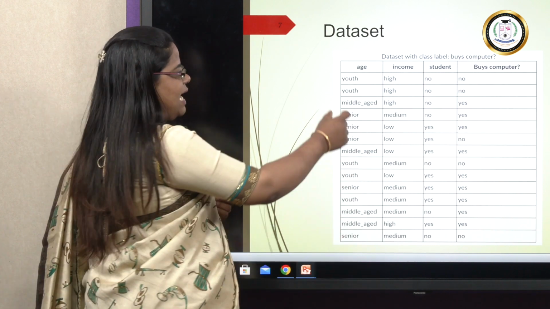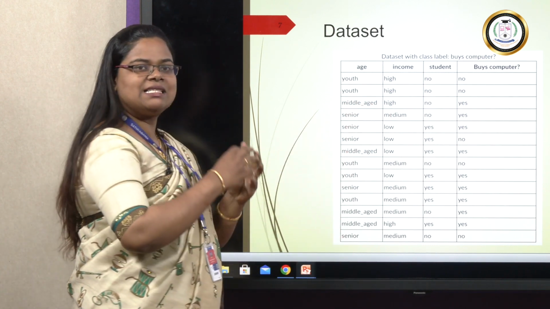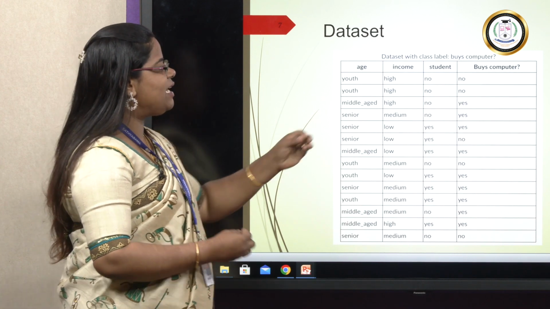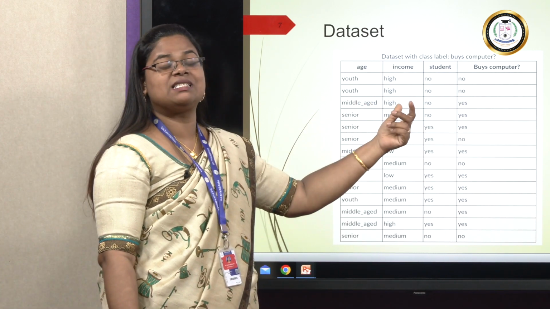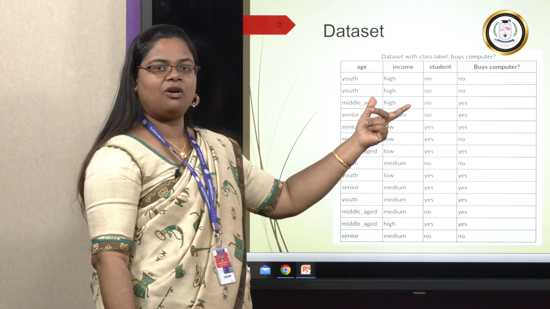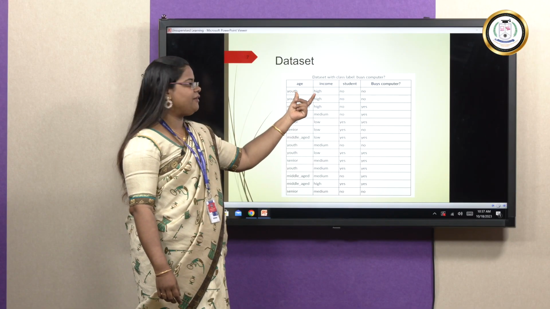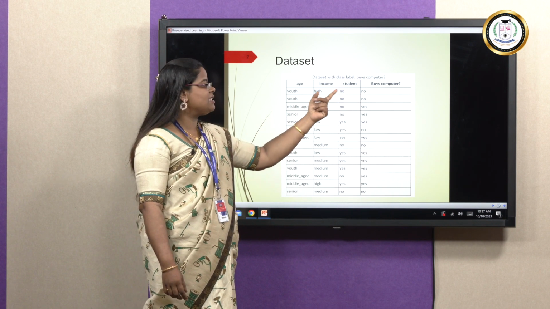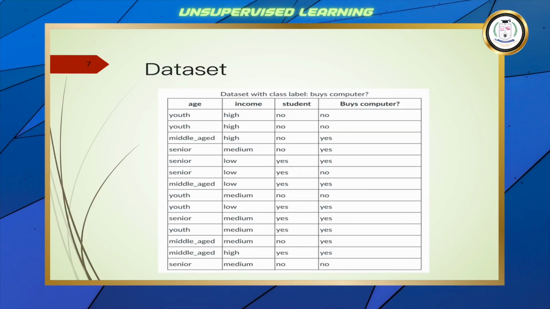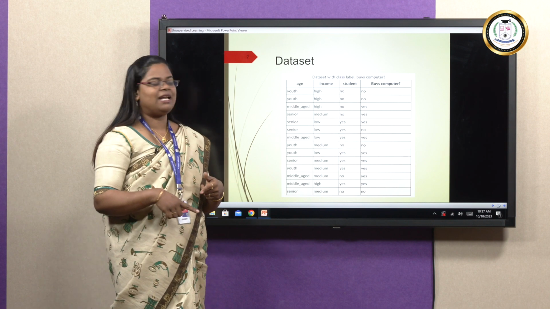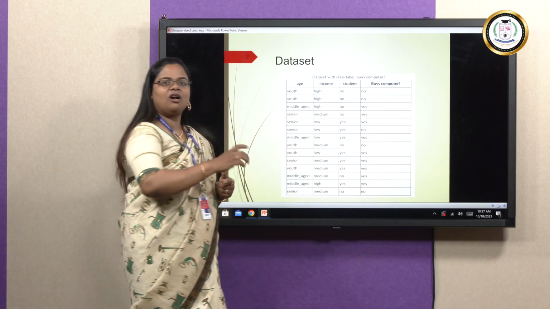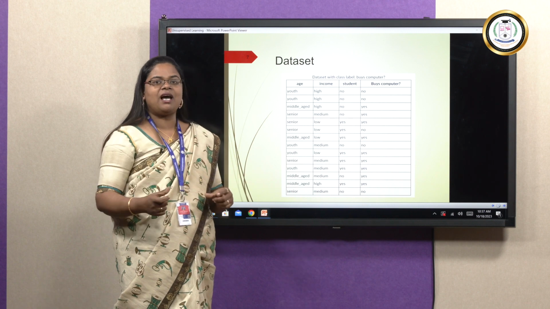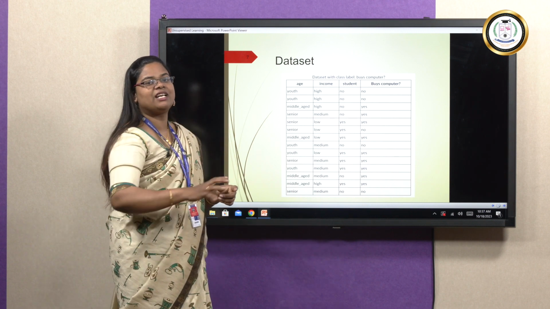That means the age, income and student, these three features will be combined together and we will come to one conclusion whether this particular customer has the possibility to buy this computer or not. So if it is a youth having a high salary, and is not a student, then the possibility is no, this particular customer is not going to buy the computer. So this is already processed. Here it is very easy for classification because the class label is known. But in the case of an unsupervised learning algorithm, that last column won't be there. So it is the task of the unsupervised learning algorithm to categorize each and every data item.